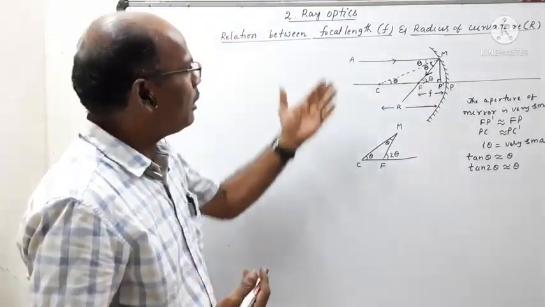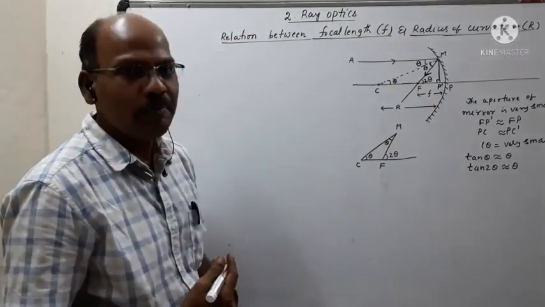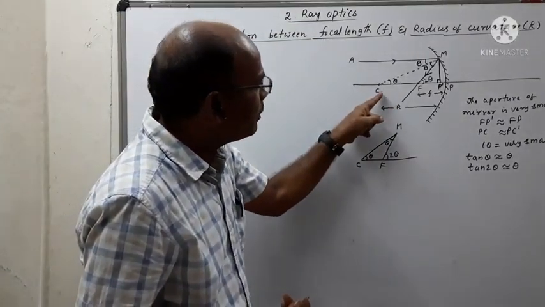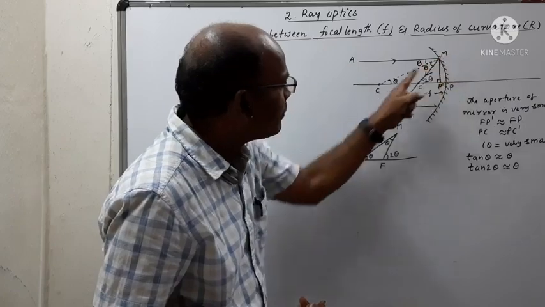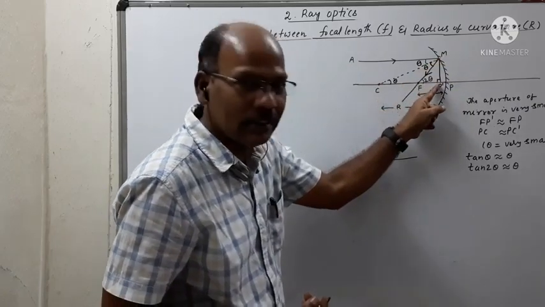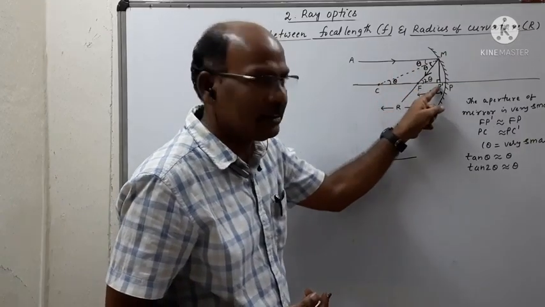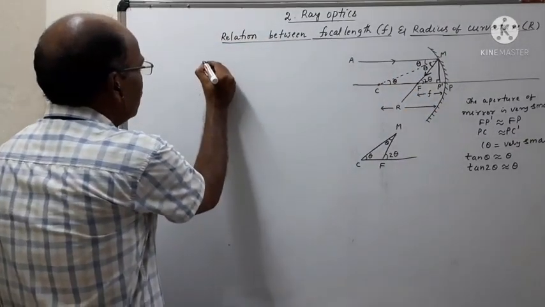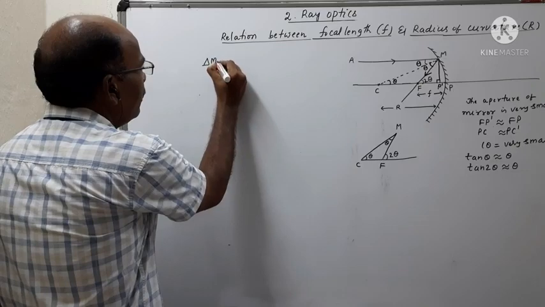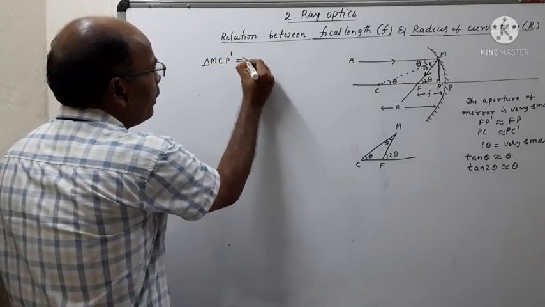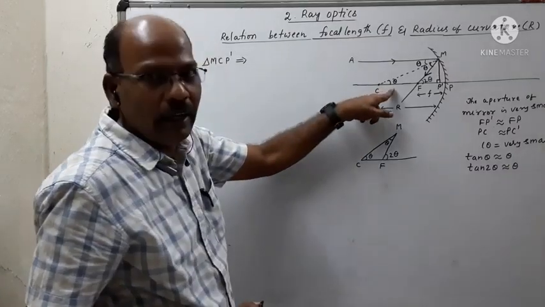Let's find the relation between focal length and radius of curvature. First we take the triangle MCP dash, so we can find the value of theta.